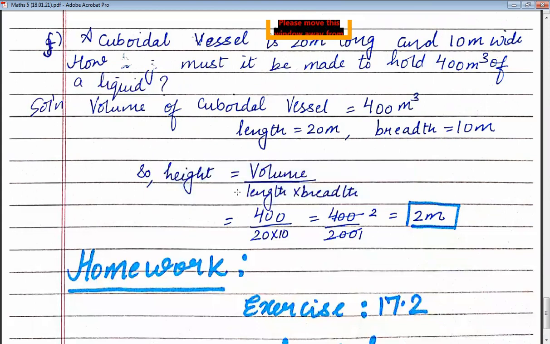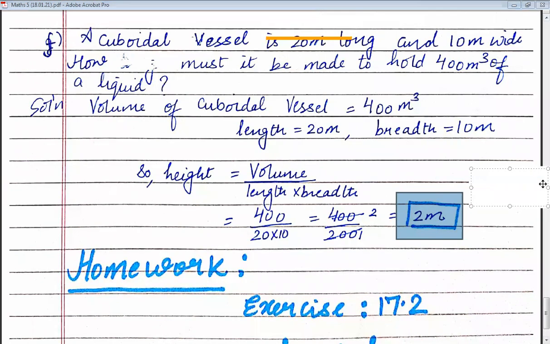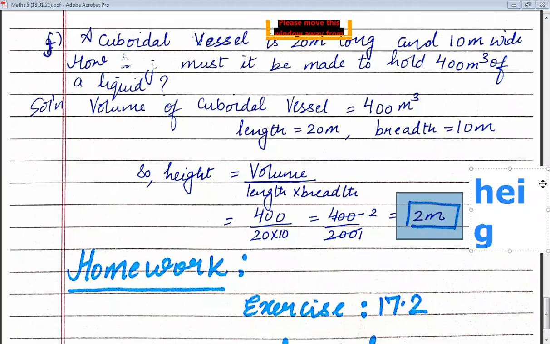Now the volume is given to you. You can see that this is your volume, 400 meter cube. So 400 divided by 20 multiplied by 10. Further it will become 400 divided by 200. After converting into lowest form, your answer is 2 meter. So children, what is the height of the cuboidal vessel? That is 2 meter. So you can say that your cuboidal vessel is 2 meter high.